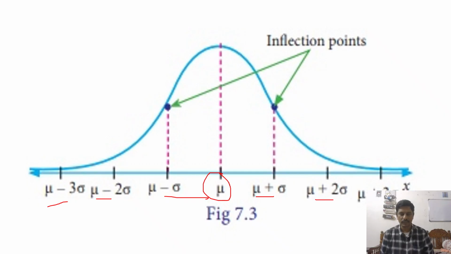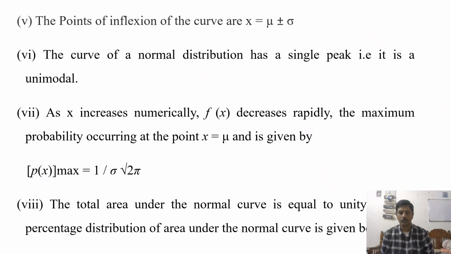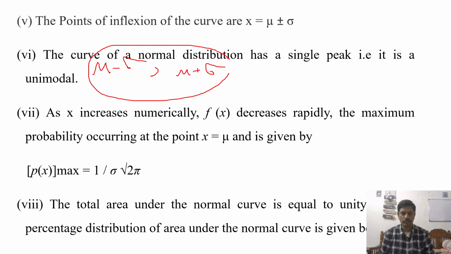Why these are called inflection points: most of the probability lies between these points. If you take mu minus sigma to mu plus sigma, in between these 2 points almost 68% lies.